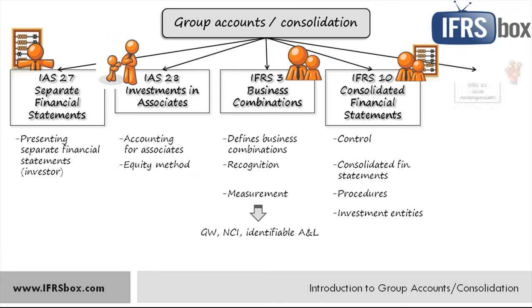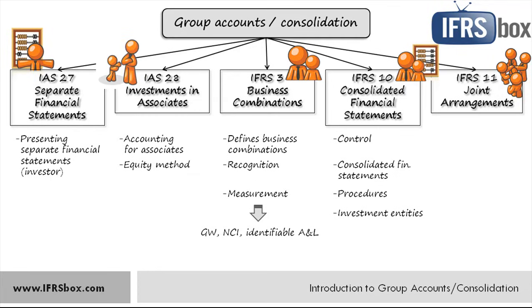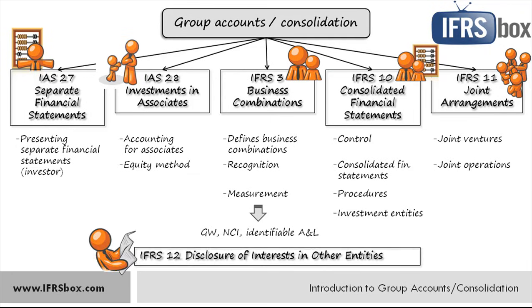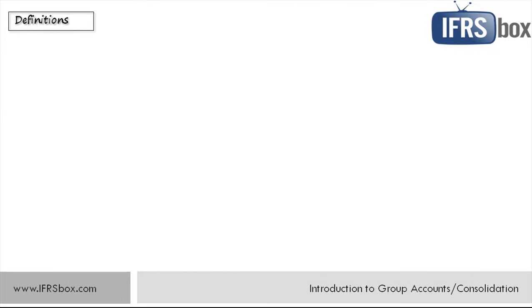Then we have IFRS 11, joint arrangements, and this standard deals with the activities jointly executed by parties. There are 2 types of them, joint ventures and joint operations, and IFRS 11 defines them and prescribes the accounting treatment for both of them. Finally, there's the standard IFRS 12, disclosure of interests in other entities. And as its title says, it simply prescribes all necessary information you need to disclose about subsidiaries, associates, joint arrangements, and other entities too.